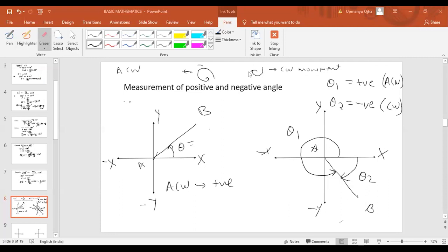If you are rotating in the anti-clockwise direction, theta 1 is positive. If you are rotating in clockwise, it is negative. So you have to take either one of the cases, either theta 1 or theta 2. If you take theta 1, theta 1 will be positive and theta 2 will be negative. Either one of the two cases. Okay, I think all of you have understood.